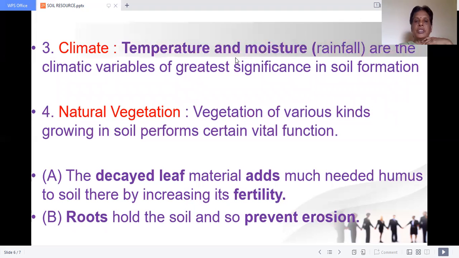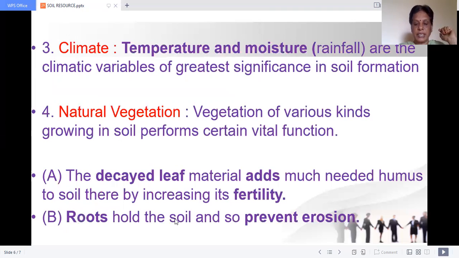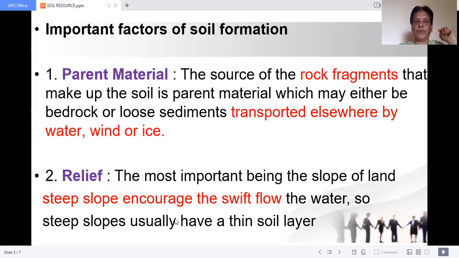And natural vegetation, of various kinds growing on soil, performs certain vital functions. If it grows there, it will make cracks, and it will add fertility to the soil, because the dry leaves will fall down, and after decaying, they add fertility to the soil. Okay, so the decayed leaf adds fertility to the soil. Roots hold the soil to prevent erosion. These are the important factors in soil formation.